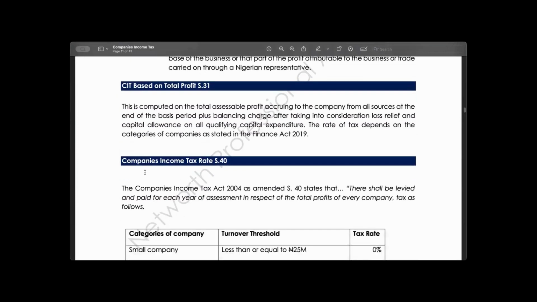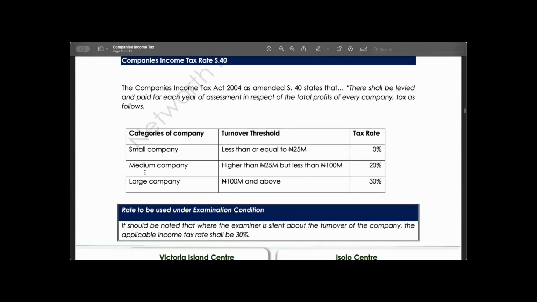According to Section 40 of CITA and the amendment introduced by the Finance Act, we now have different types of companies: the small company, the medium-sized company, and the large-sized company. A small company is a company with a turnover of less than 25 million, and by implication, their profit is not taxed.